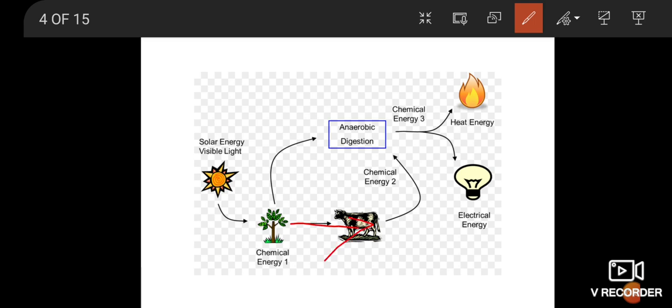To live, some heat energy is needed. So living organisms, then only anaerobic digestion. So chemical energy, then heat energy. Fire is heat energy. And like that, a bulb shows brightness from electrical energy.